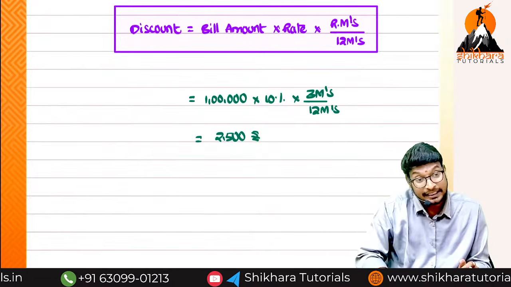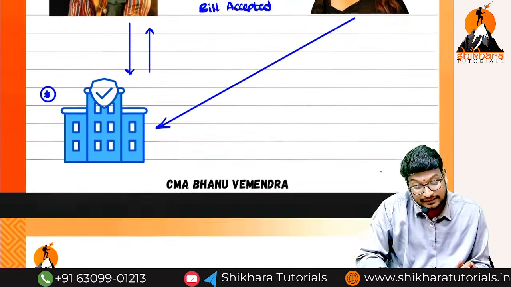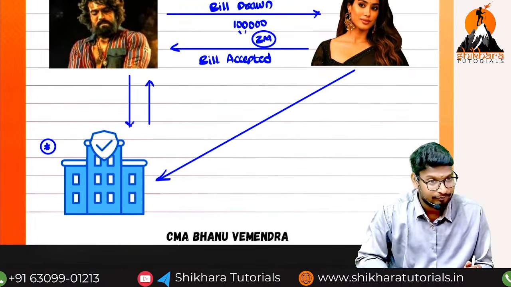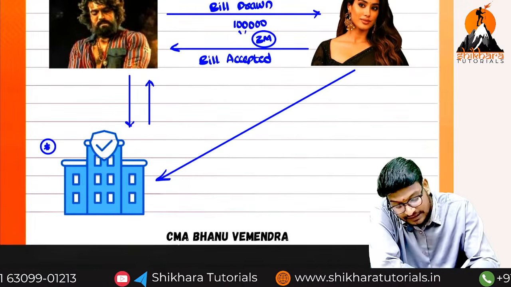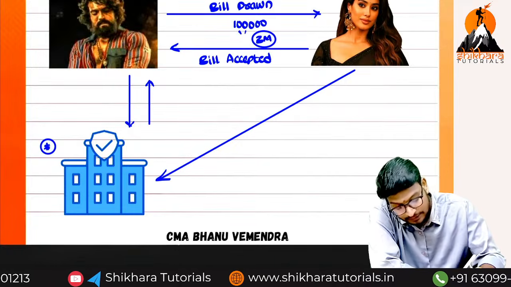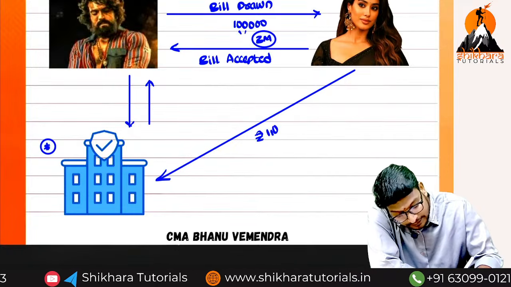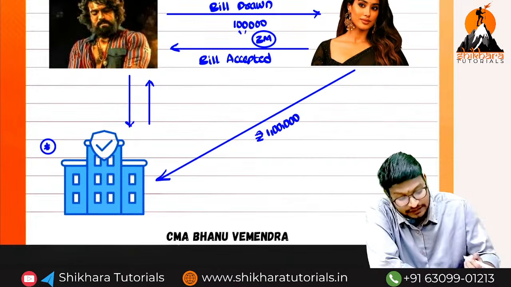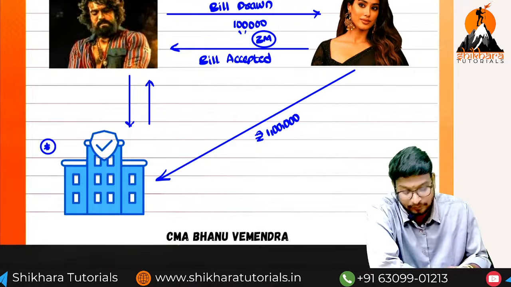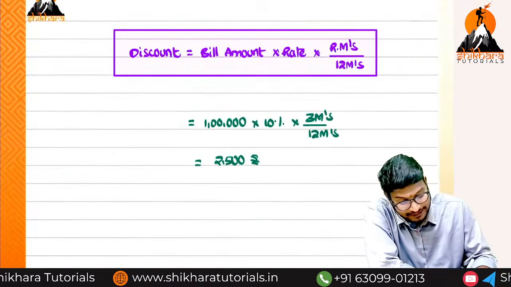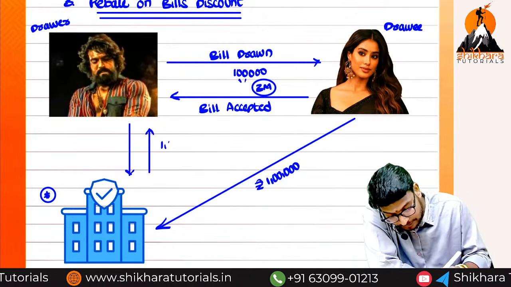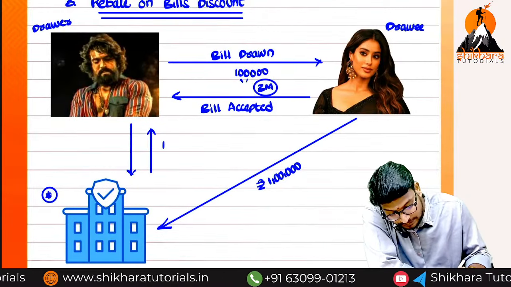Now, is this discount an income or an expense? While repaying Janvi Kapoor, how much do we receive? The total of 1 lakh rupees we receive from Janvi Kapoor. But how much have we paid to Peddi sir? Only 1 lakh minus 2500. That is equal to how much?